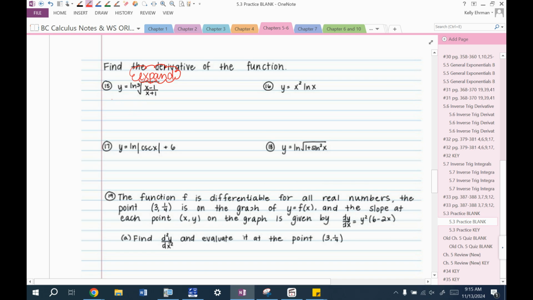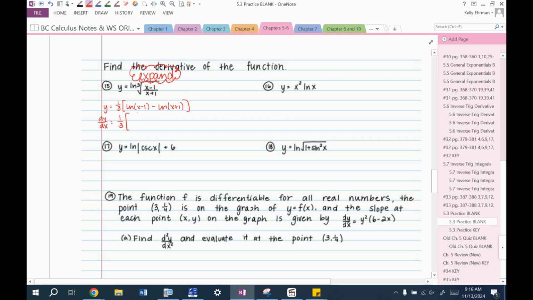So this would be y equals 1/3, and then it would be natural log of x minus 1 minus natural log of x plus 1. You can have the 1/3 distributed through if you want or not. I need to find the derivative, so I want to find dy/dx or y prime. All right, so 1/3 is out there.